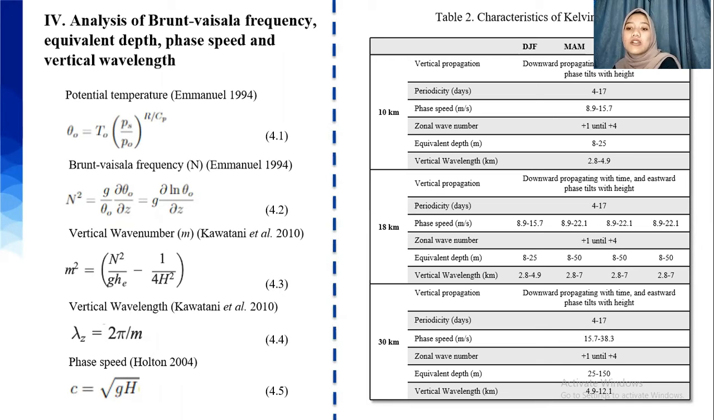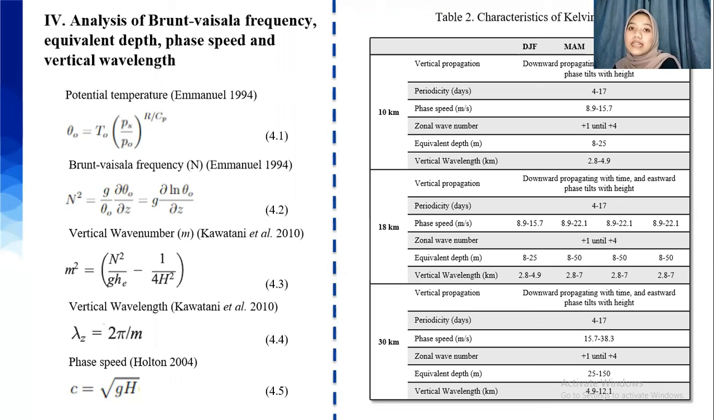The passage speed at 10 km is between 8.9 and 15.7 meters per second, while at 30 km it is 15.7 to 38.3 meters per second. Then the equivalent depth at 10 km is 8 to 25 meters, with a vertical wavelength of 2.8 to 4.9 kilometers. At 30 km, the equivalent depth is 25 to 130 meters, with a vertical wavelength of 1.9 to 12.1 kilometers.